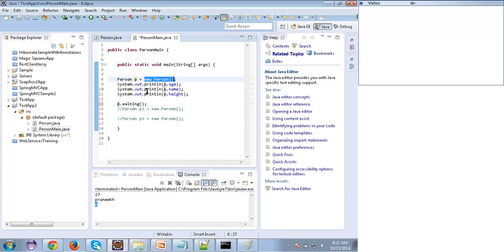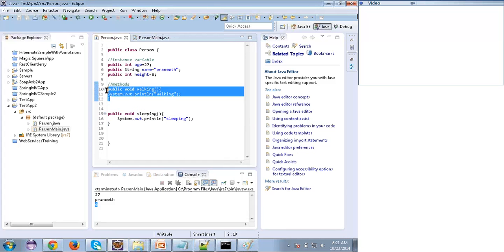So I can call the working method. I can also call p dot sleeping. When I call working, the control will go to this method and execute this logic. What logic have I written? Simply printing working. When I call sleeping, it will print sleeping.